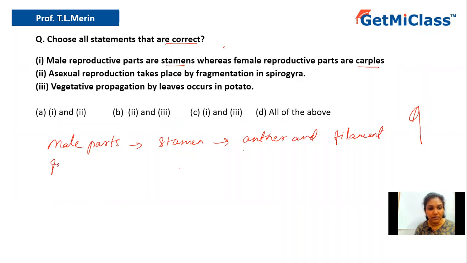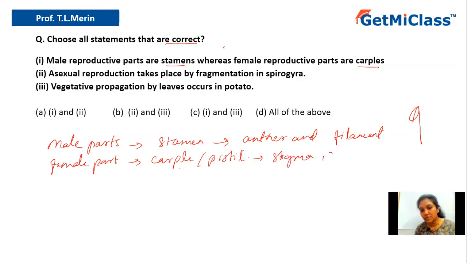Now the female part is called the carpel, and it is also called the pistil, and it consists of stigma, style, and ovary. The ovary is the one which consists of the ovules and all the other things. Even the ovum is produced within the ovule, and the ovule is within the ovary. So these are the three main parts of the female part in case of flowering plants. Hence, statement 1 is the correct statement.